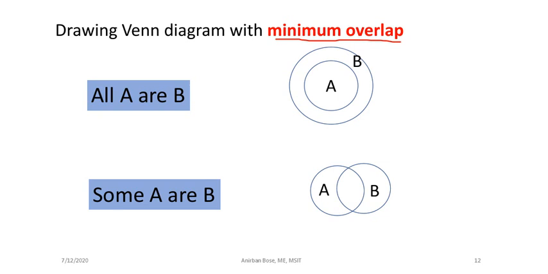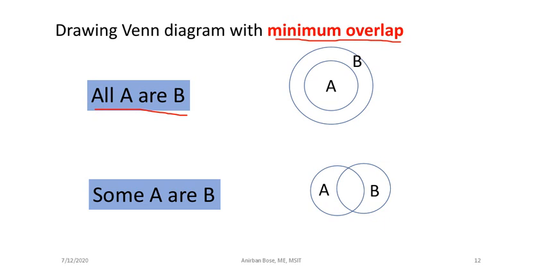The first thing is that you have to draw the minimum overlap. Minimum overlap means the bare minimum condition that you have to draw. What are the bare minimum conditions for all A are B? For this universal affirmative sentence, all A are B, remember the bare minimum condition is this: all A are B.